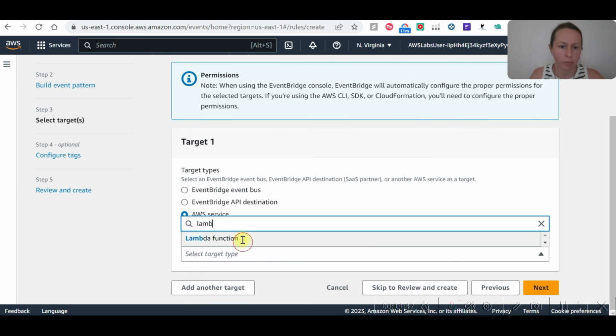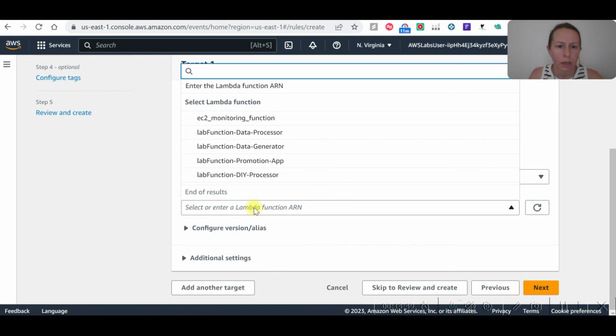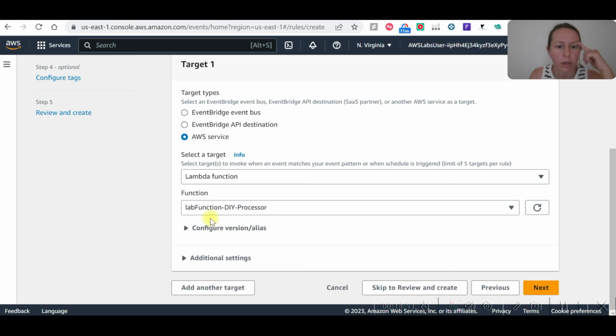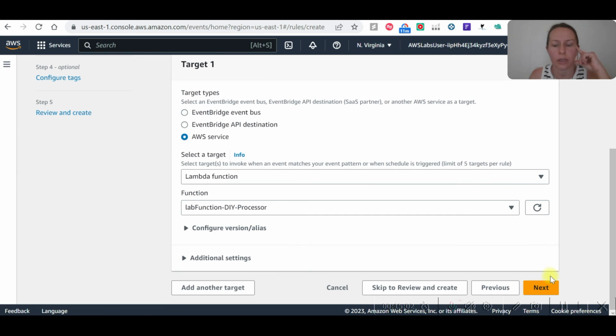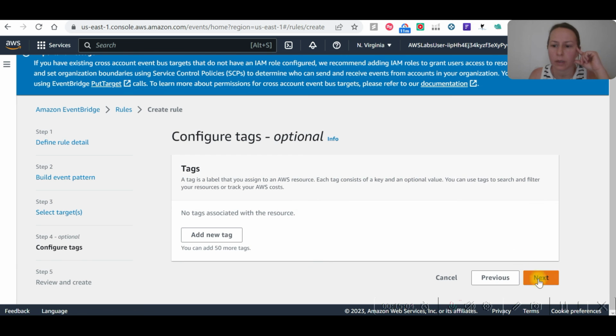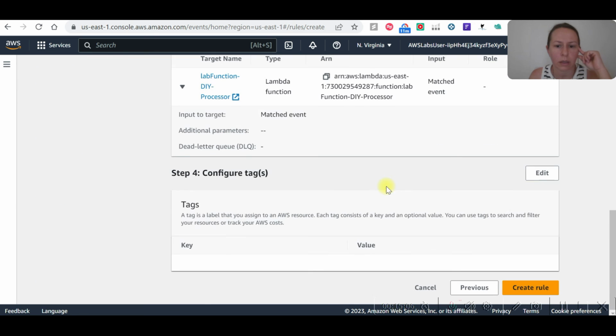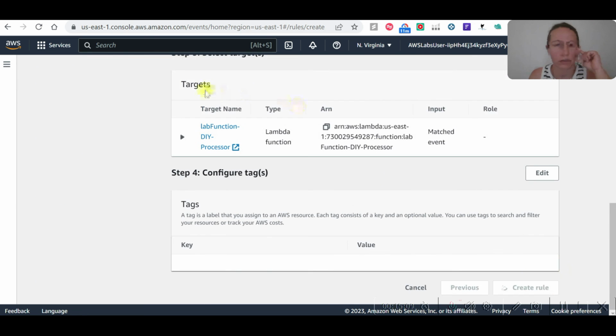Target will be Lambda function. This one, DIY processor. And additional settings, I think we didn't do anything here. Next, next, and create the rule.